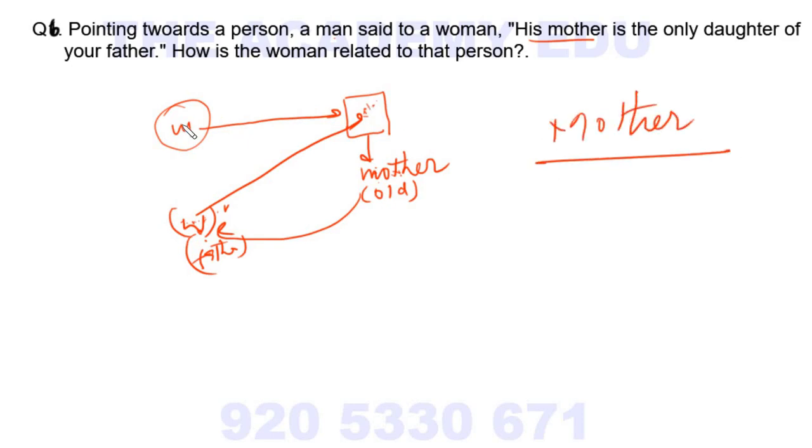Are you getting it? This man said, by indicating this person, that his mother is the only daughter of your father, lady. So this lady's father has only one daughter. So if she is W, then this mother is W. What is the relation between W and this person in the photograph? Mother and son. This lady is mother, and he is son. So the question is saying, how is this woman related to this person? Mother.